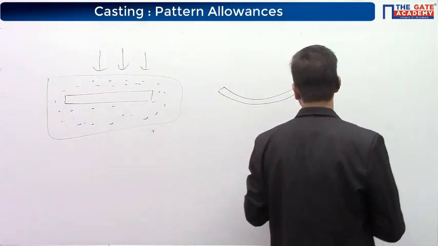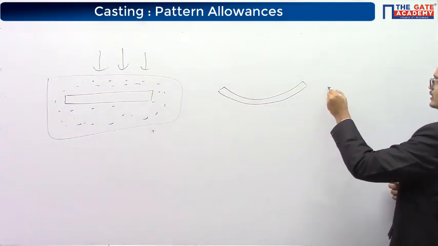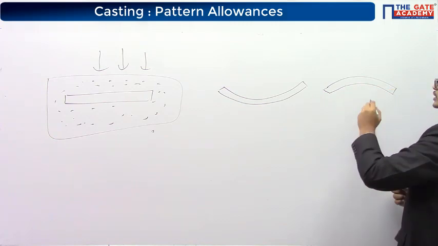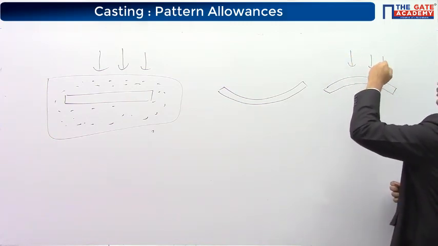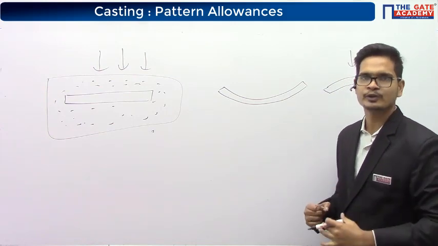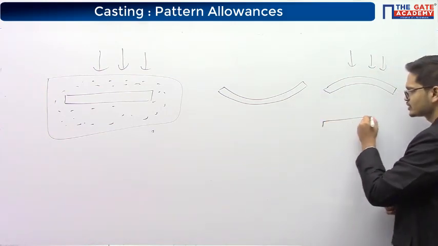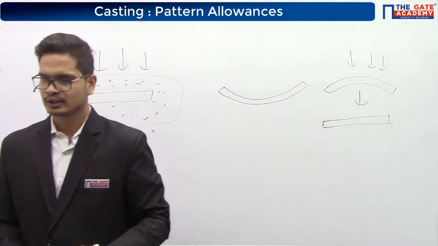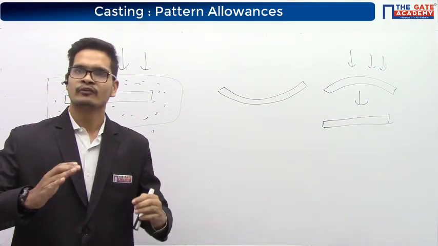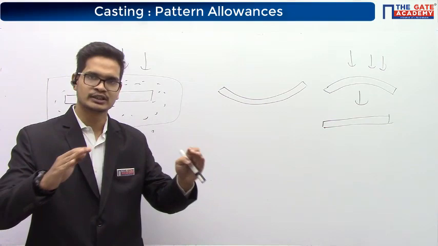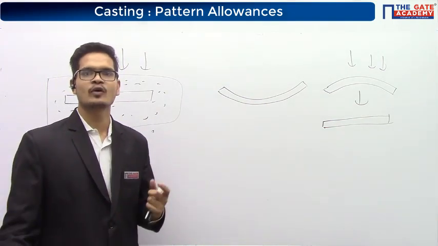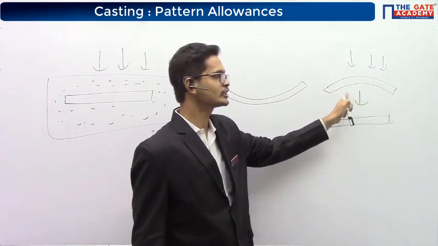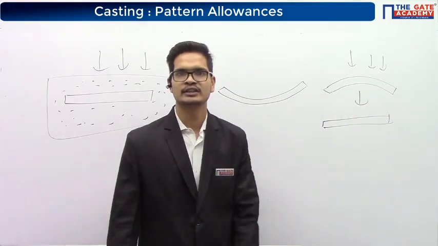So what we do is, initially we'll make the casting of the opposite shape, so that because of the load applied, it will get transformed into the shape that we want. Okay. So this is called the distortion allowance or the camber allowance. Whenever we are making anything convex, it is called cambering. So you can see here, the initial casting is made convex in shape. Hence, this is also called camber.